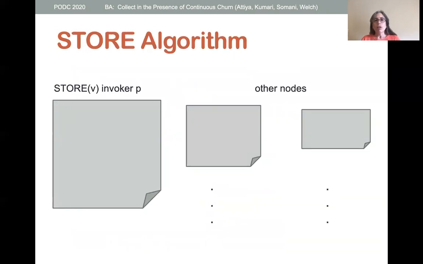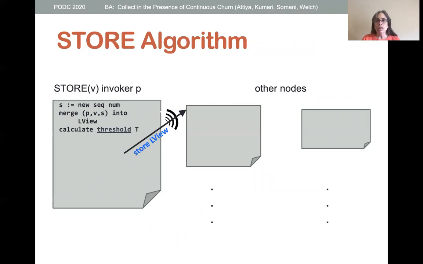When node P invokes a store for value V, it gets a new sequence number. It merges the new data into its local view. It calculates a threshold value T and broadcasts a store message that contains its local view. When another node receives the store message, it merges the received view into its local view and broadcasts a store echo message. When a node receives a store echo message, it merges the received view into its local view.